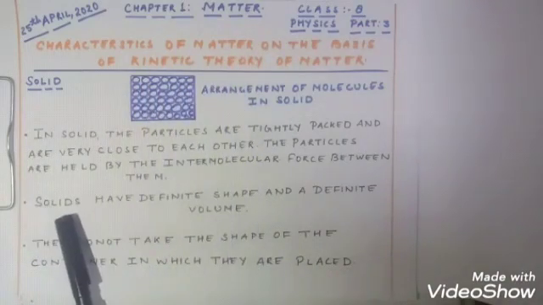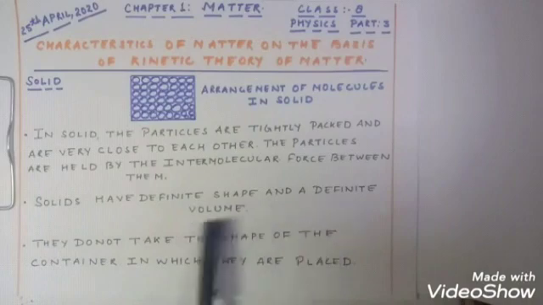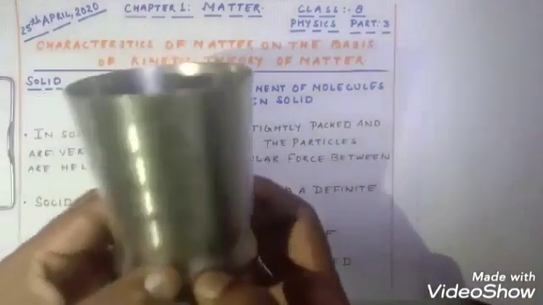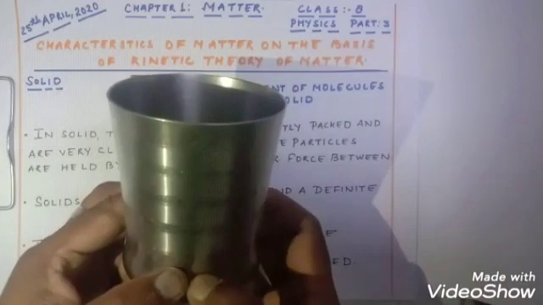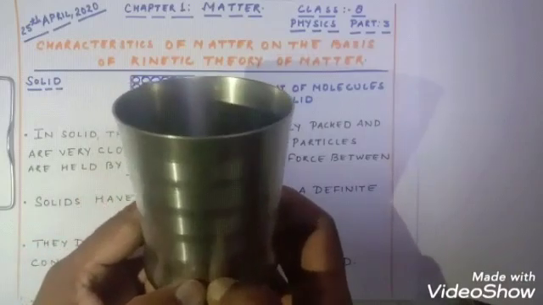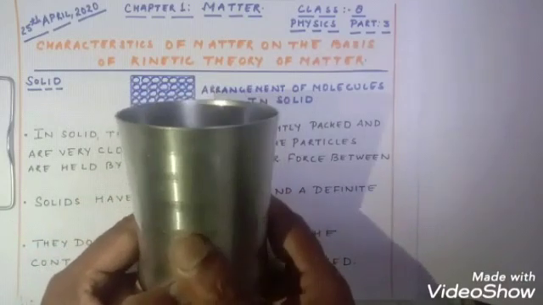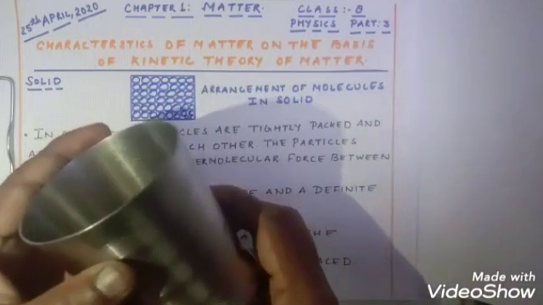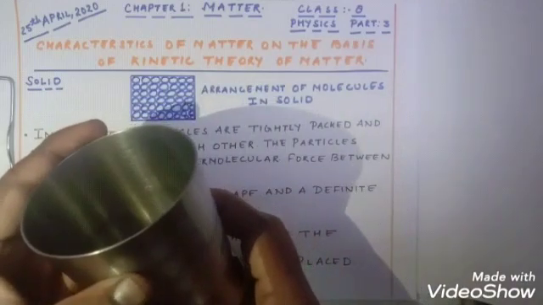Let us come to the second point. Solids have definite shape and definite volume. Let us take an example to explain it. Let us take a glass. You can see that it is made up of solid. It has definite mass and definite volume.